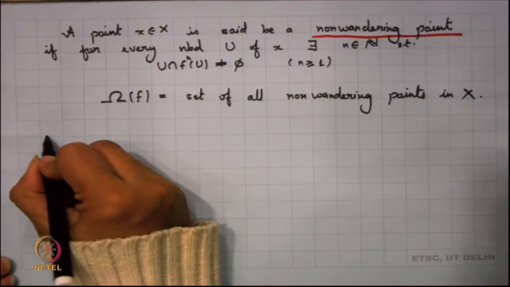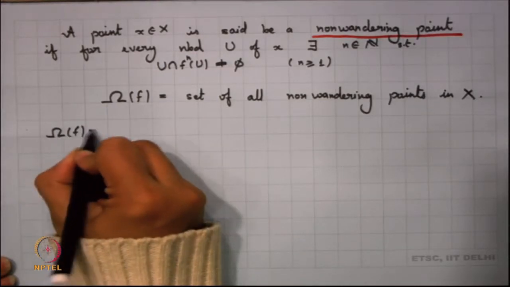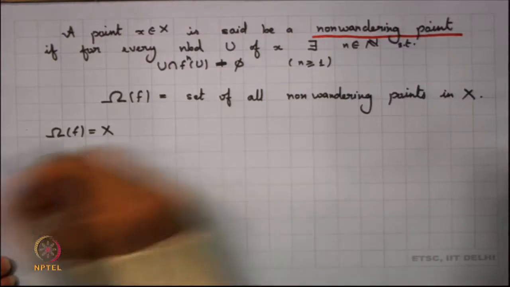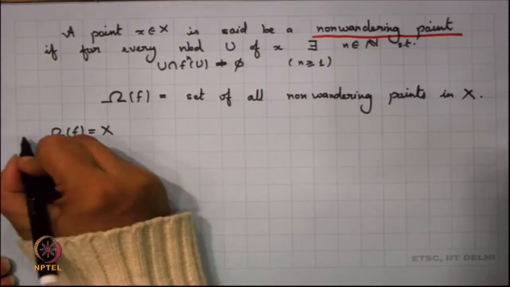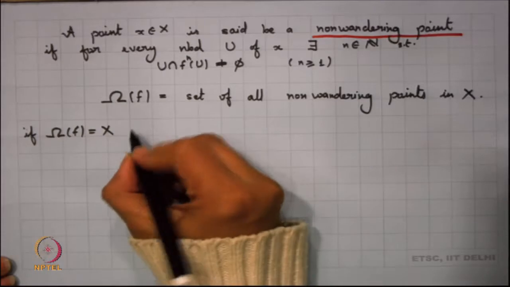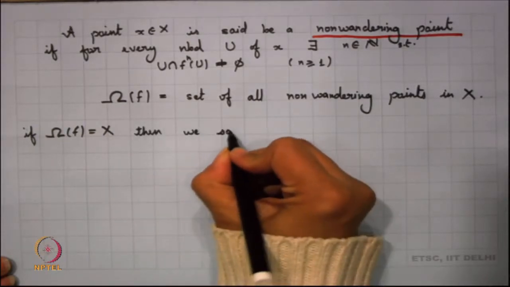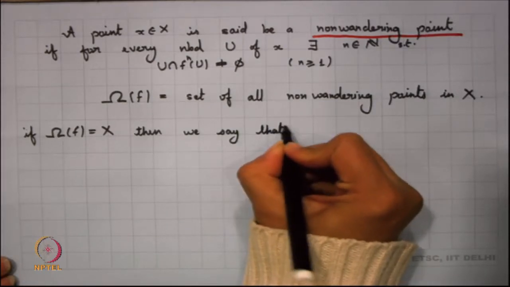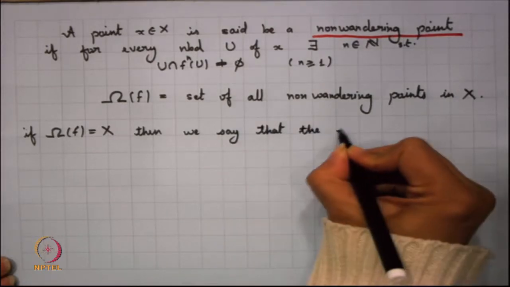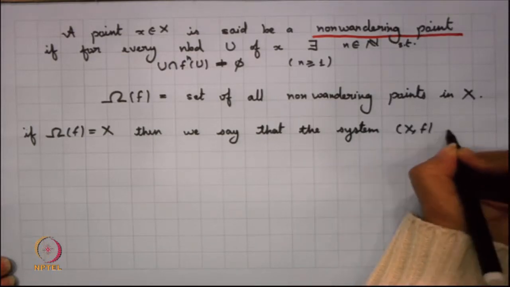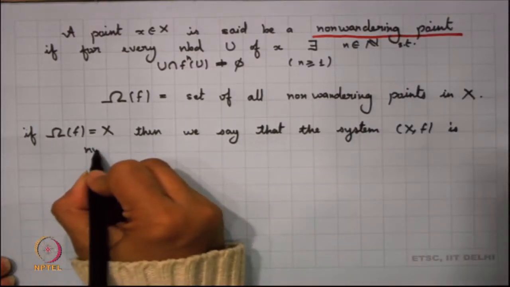If my omega f turns out to be equal to the whole of x, that means every point is non-wandering, then we say that the system is non-wandering. So, if omega f equals x, then we say that the system x, f is non-wandering.